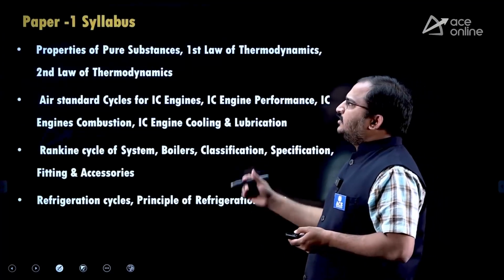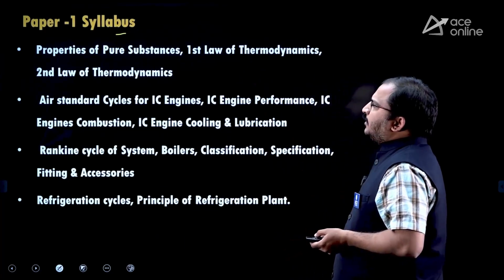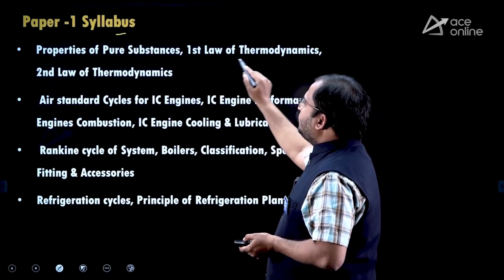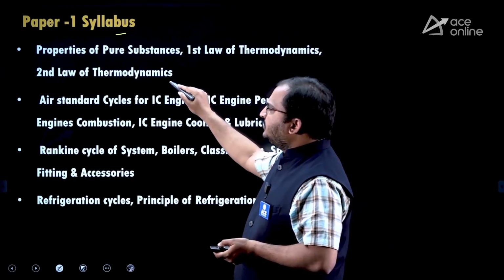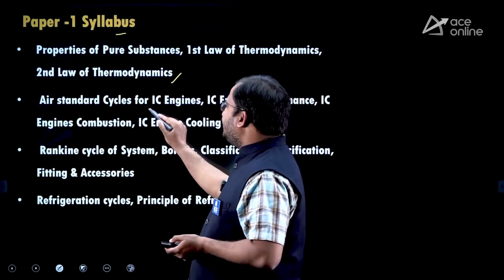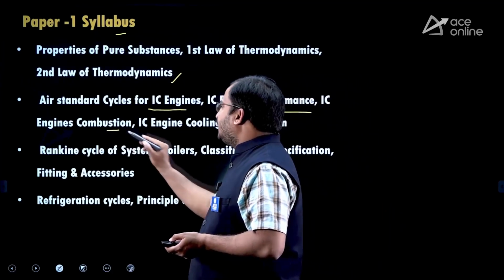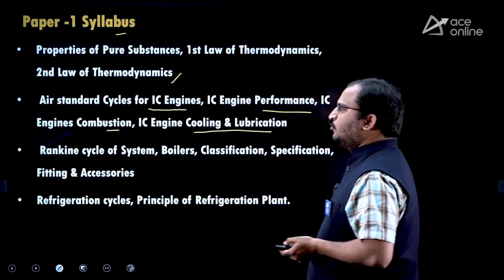Okay, now coming to the syllabus. So this is paper 1 syllabus, dear students. Here coming to the syllabus, properties of pure substances, first law of thermodynamics, second law of thermodynamics is there. Then air standard cycles for IC engines, IC engine performance, IC engines combustion, IC engines cooling and lubrication.